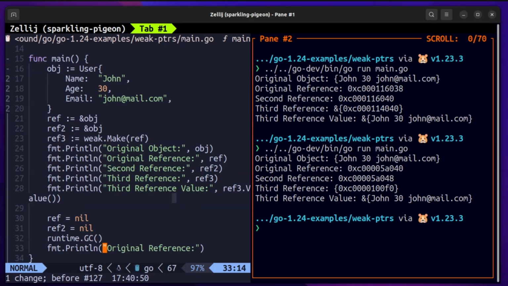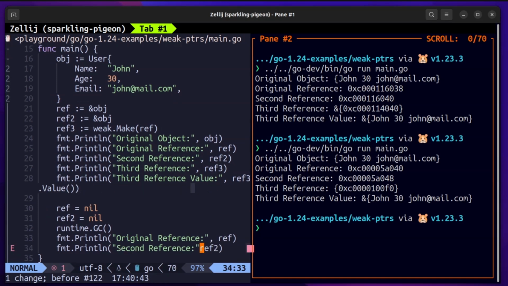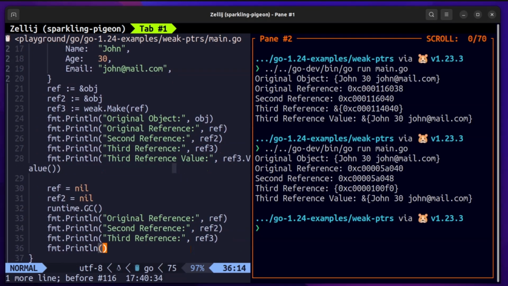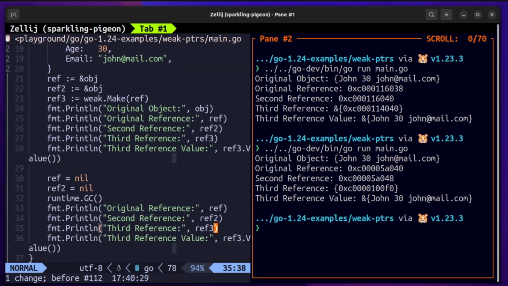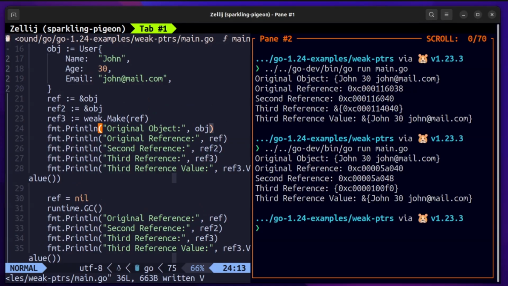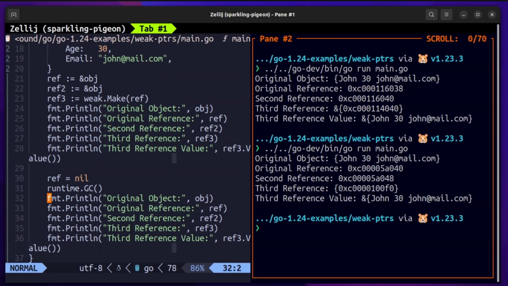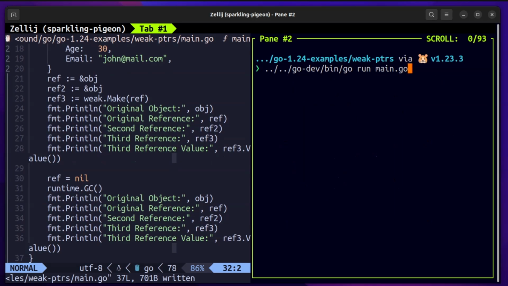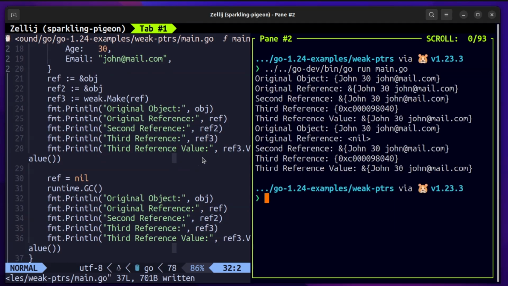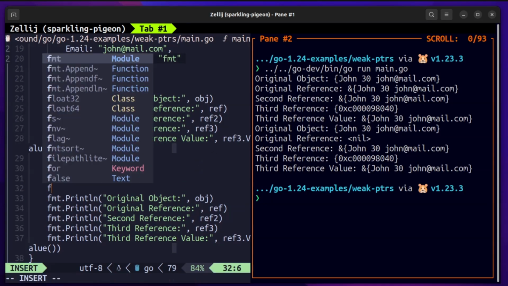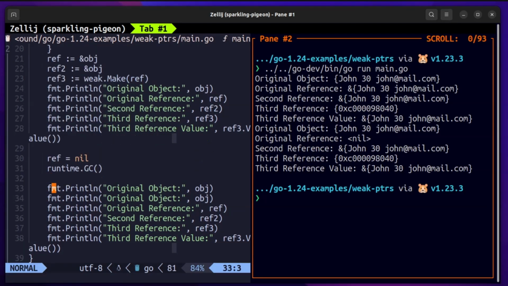If you run this program, you will see that this is all expected because we still have one strong reference being referred to the object, and it should not be garbage collected. And that is why the third reference is still holding the value of the object. I'll just print "garbage collection running". This is just to print out clearly what happened after what.